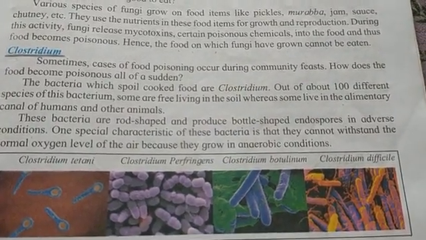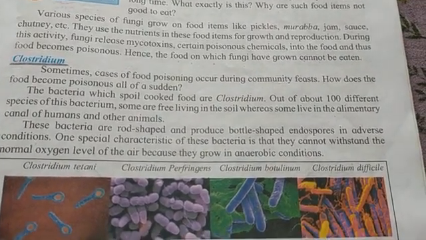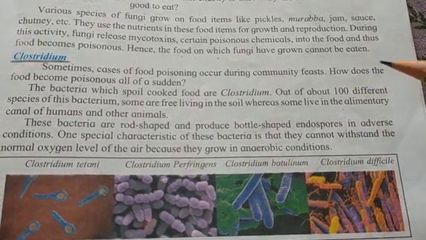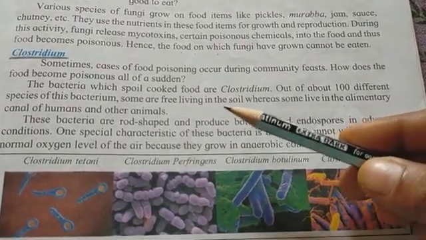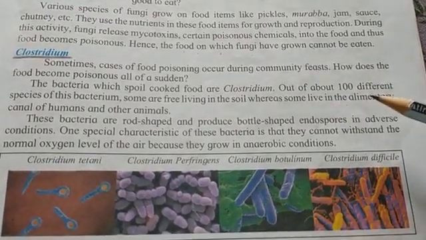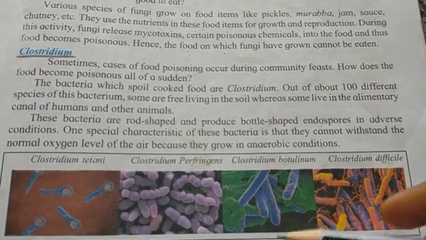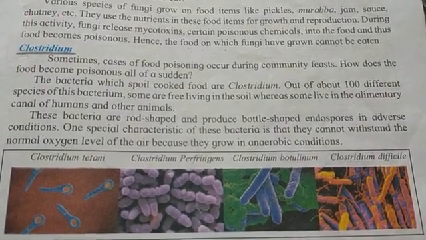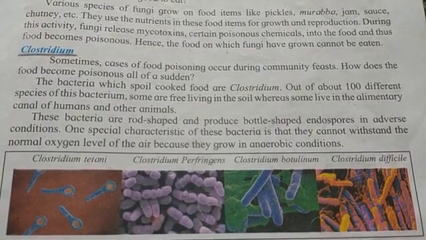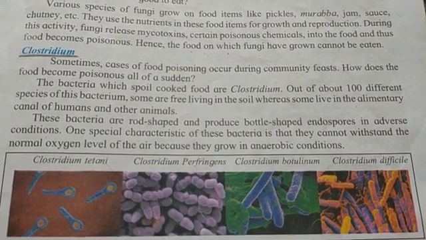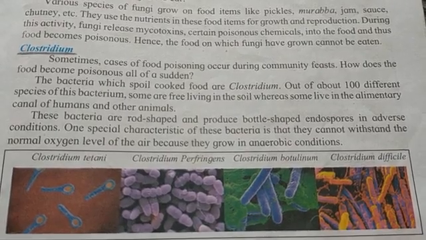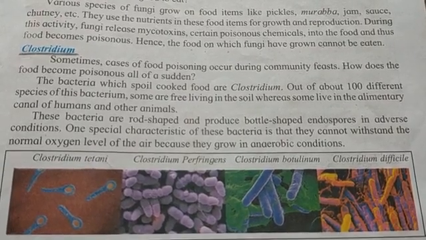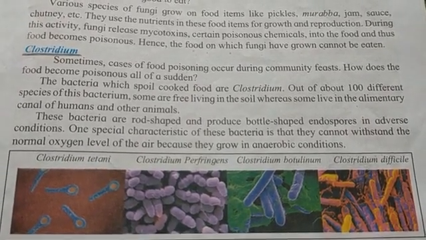Okay, students, out of about 100 different species of this bacterium, some are free living in the soil, whereas some live in the alimentary canal of humans as well as other animals.